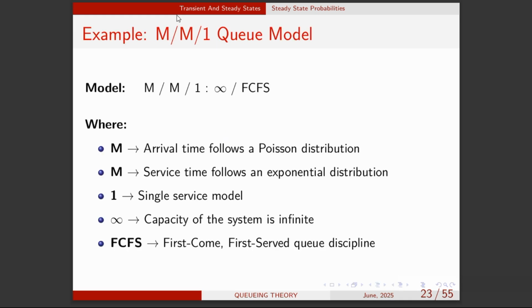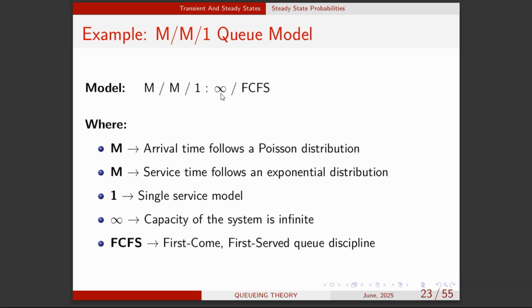So I'm going to look at the M/M/1 exponential Q model. As we all know, the first M indicates that the arrival pattern follows Poisson, and the second M shows that the service pattern follows the exponential distribution. Of course, we have a single channel because this is one single service model. This can be seen in the ATM machine case. When we have an ATM machine, it's only one ATM, so one person can use it at a time. So the servers are one.